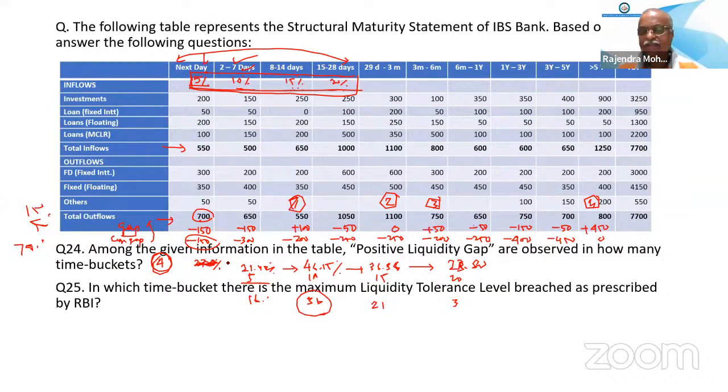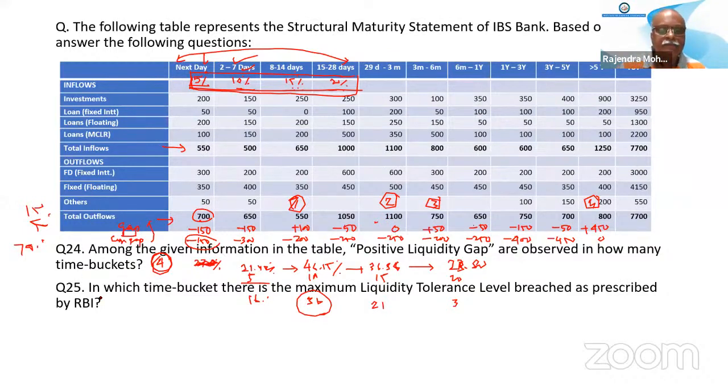Cumulative gap is something else. Gap is only the difference between outflow and inflow. Sir, I meant not cumulative buckets, only positive liquidity gap, question number 24, the fourth one. If the answer is 0, then we can take it as a positive liquidity gap. 0 also we can take. That's what I have told now. 3 times I have told, and earlier also, that RSA equal to or more than RSL is a positive gap. Here it is equal, isn't it? RSA is equal to RSL or not? Equal. That's why the difference is 0. 0 is also taken as positive.